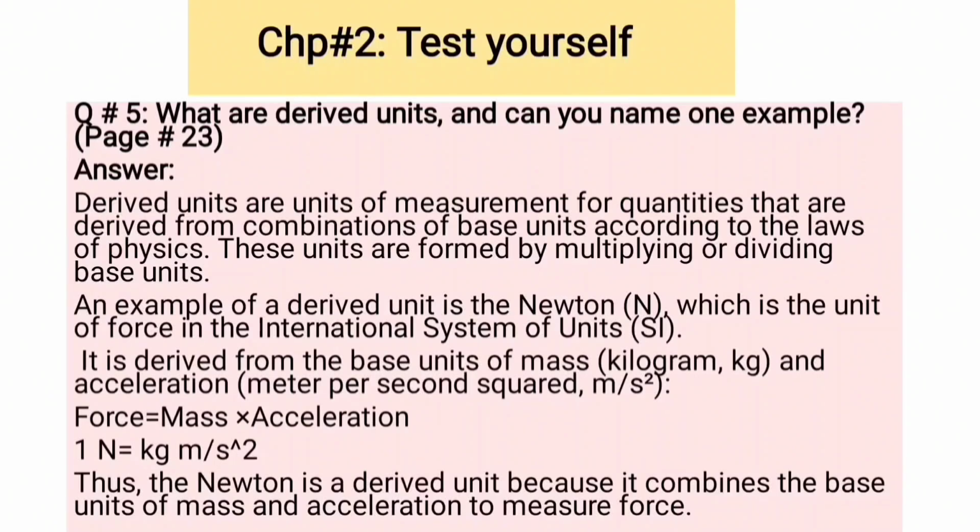So force is equal to mass into acceleration. The unit of force is Newton, the mass is in kilograms, and acceleration is in meters per second square. So you have to replace them by units. Thus Newton is a derived unit because it combines the base units of mass and acceleration to measure force.